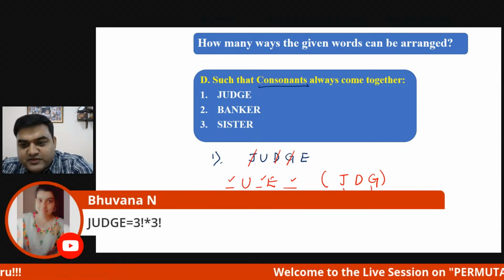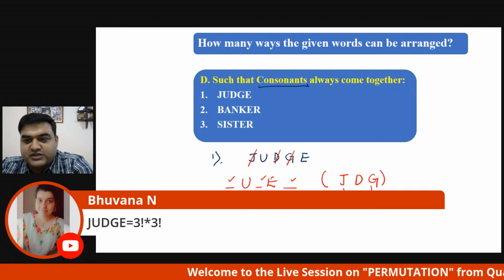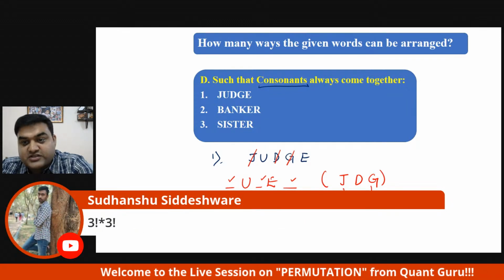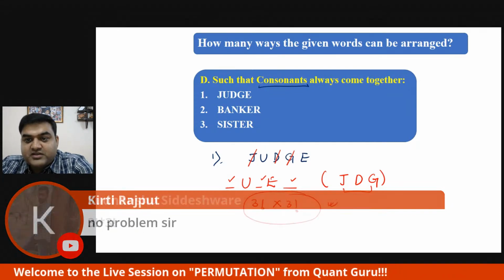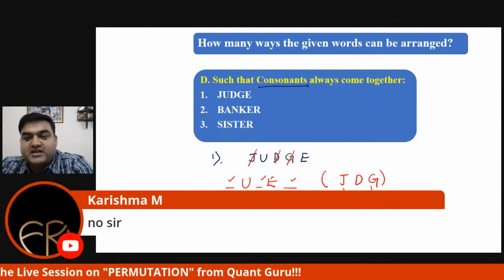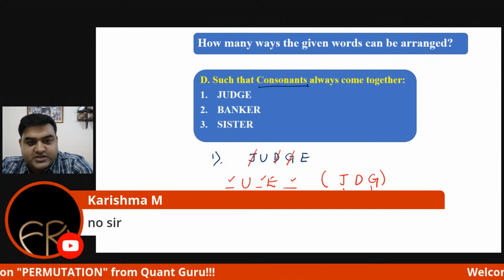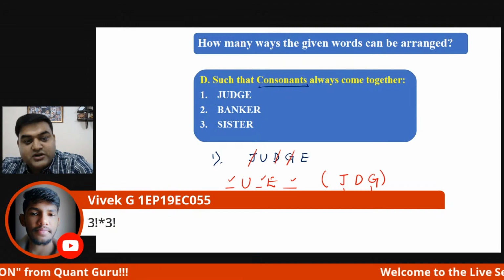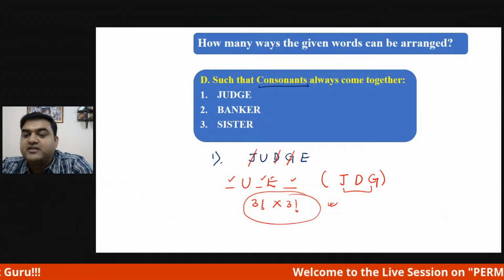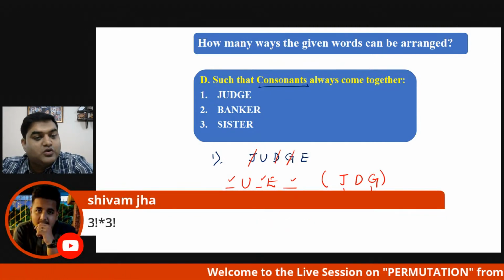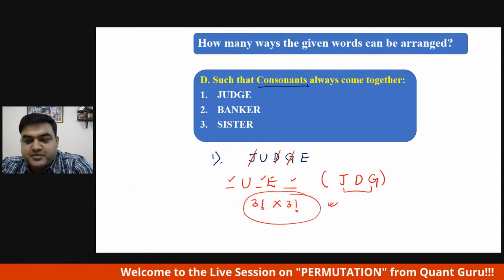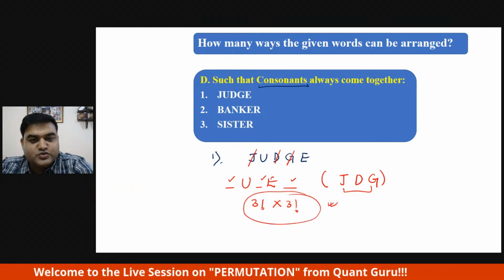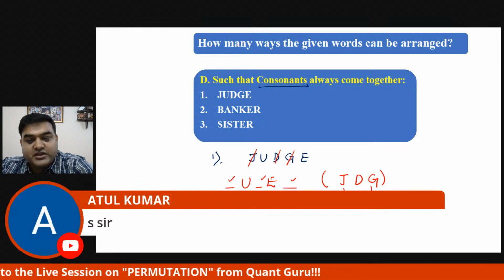Wonderful. Bhuvana has already told 3 factorial into 3 factorial. Nice, Bhuvana. Sudhanshu also has told. Wonderful. Kitty is telling no problem. Probably I had asked, any problem? So people are telling no. Karishma has told no. Vivek has got the answer, 3 factorial. Wonderful, guys. Shivam has also got it. So hope everybody has got it. Similarly, you have understood how to do it. Atul is telling yes.